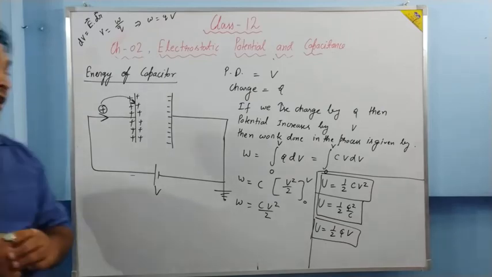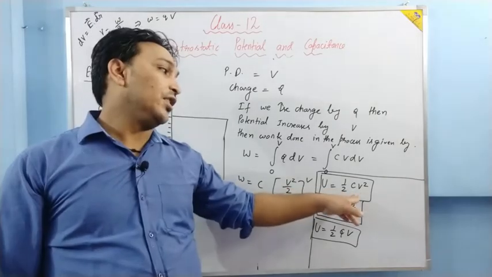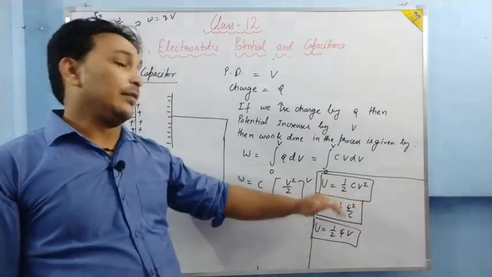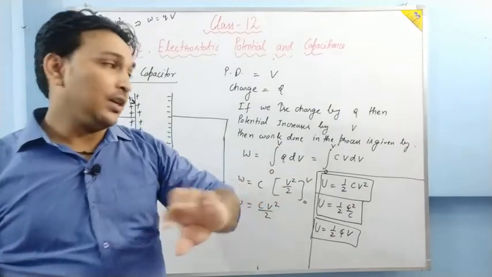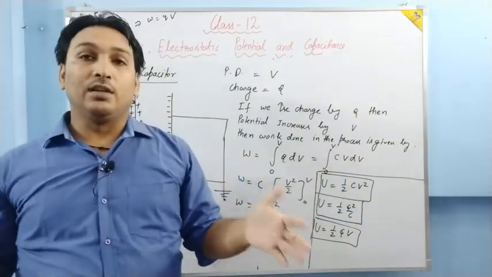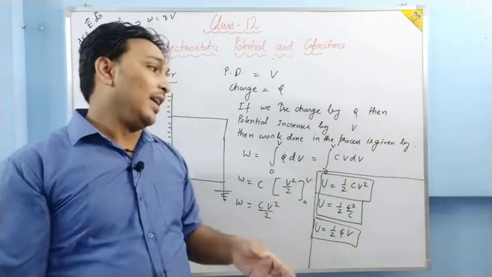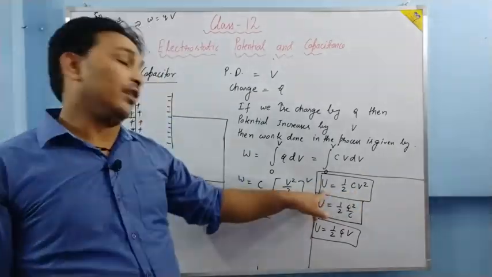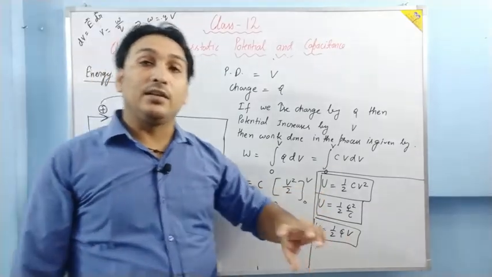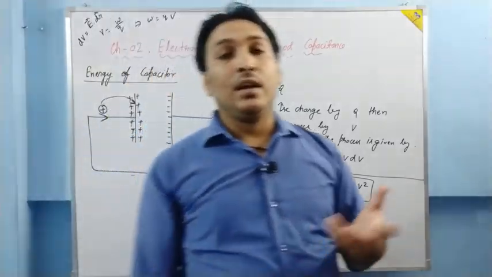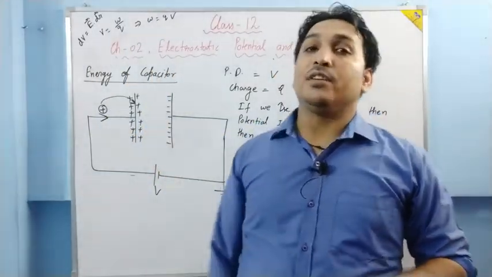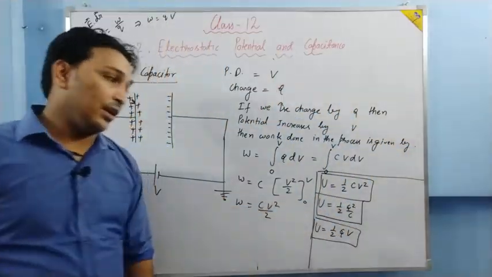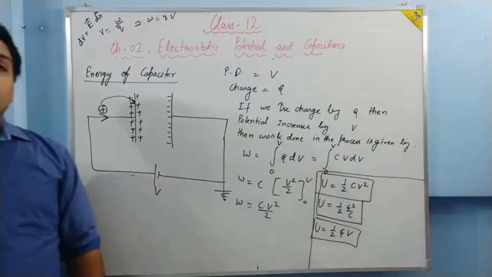As you can see, energy is directly proportional to the capacitance for constant voltage. So if two conductors are kept at the same potential, the conductor which has greater capacitance will have greater energy, and that's why there is a need for increasing capacitance, and that's where the idea of the parallel plate capacitor comes in. Is it clear? So these are the three formulas. Wherever we require the formula, we'll put in the values and get the result.